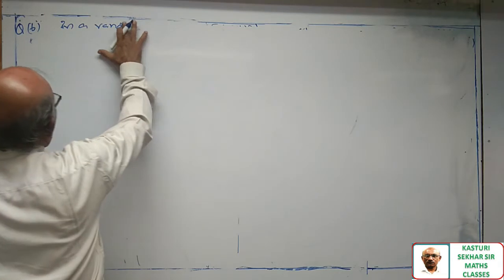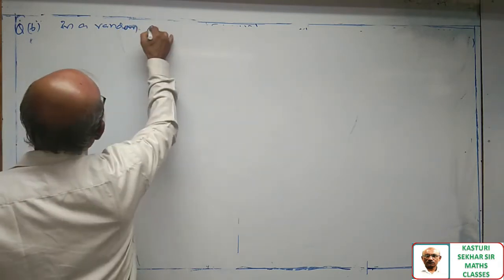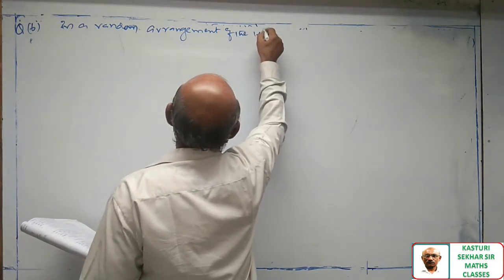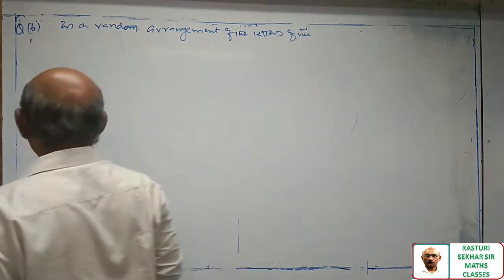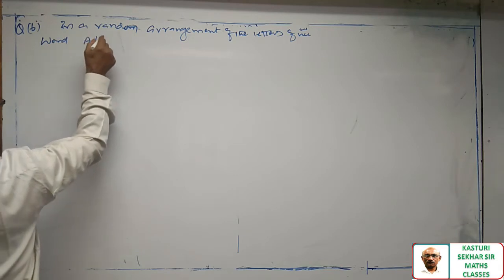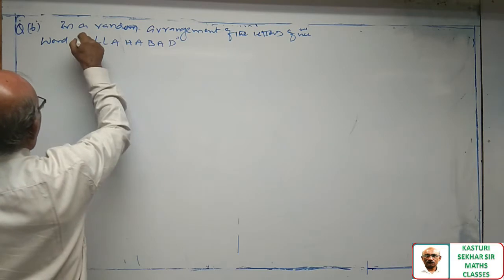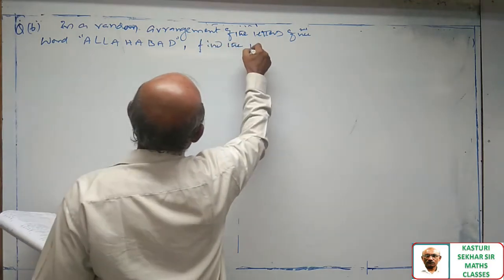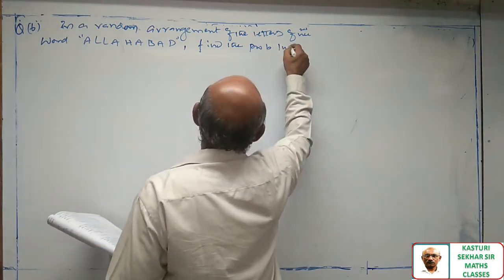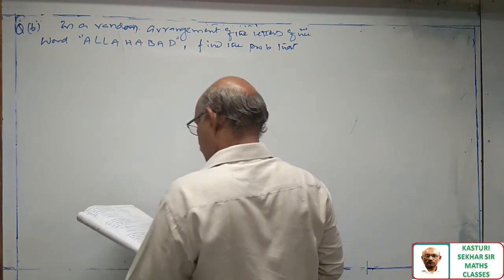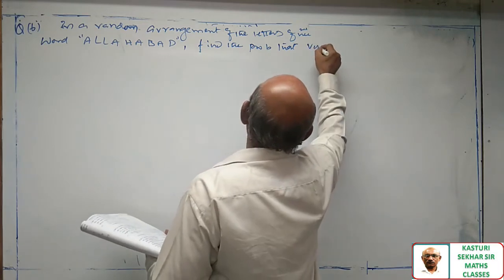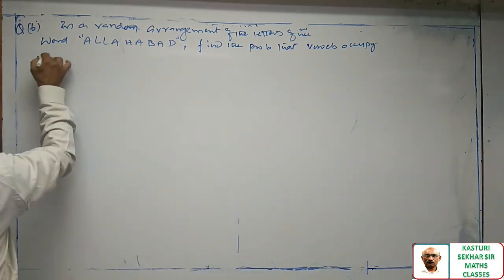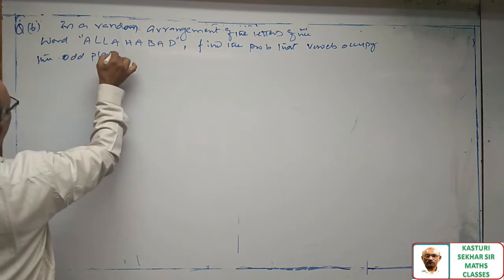In a random arrangement of the letters of the word Allahabad, find the probability that vowels occupy the odd places.